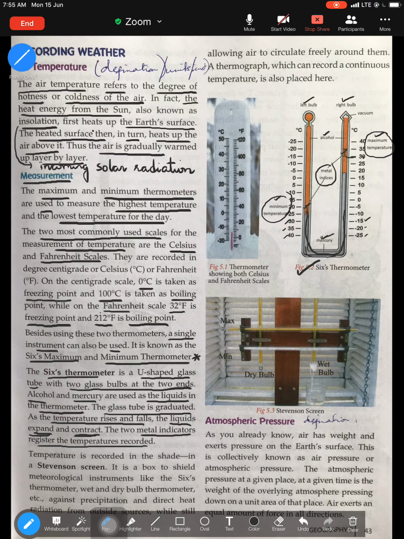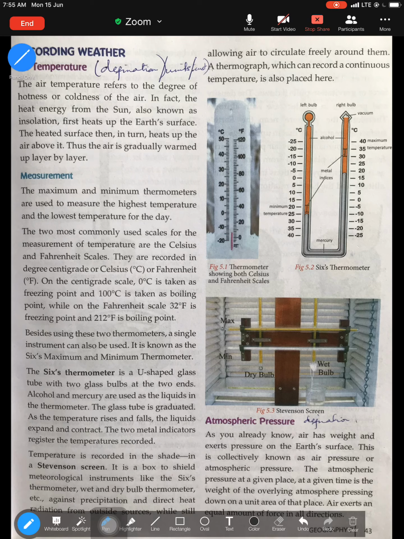When the temperature rises, the alcohol expands and pushes up. So have a look at this picture. If you look into this picture, what is happening when the temperature rises?